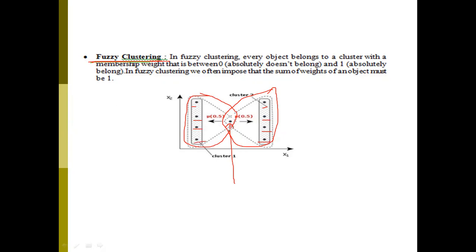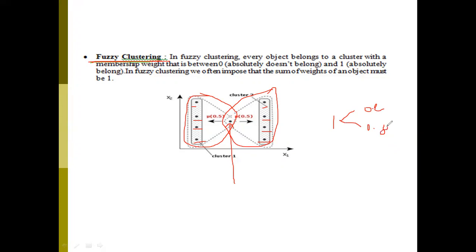That is belonging to cluster 1 and cluster 2. If we assign each data point a weight of 1, how much percentage belongs to cluster 1, and how much to cluster 2? It may be 0.2 and 0.8.